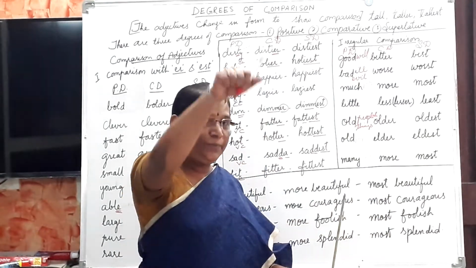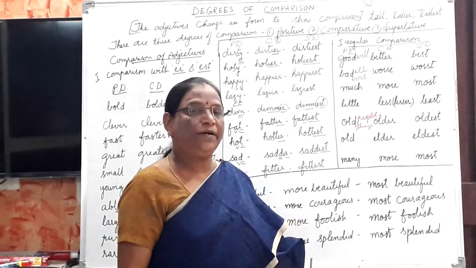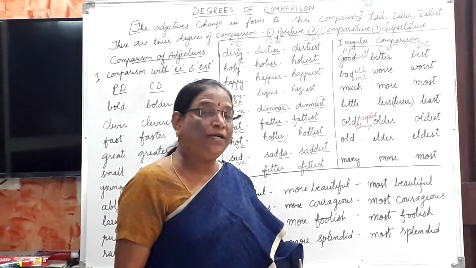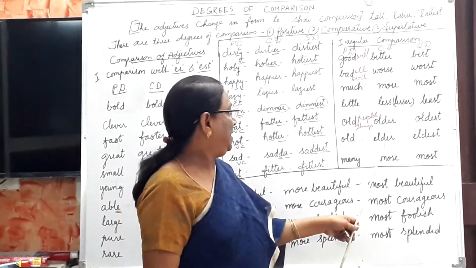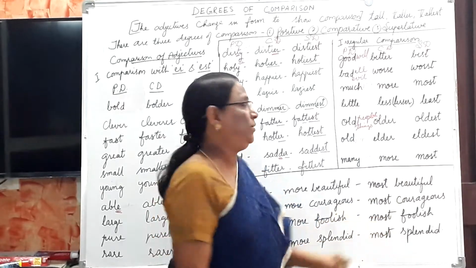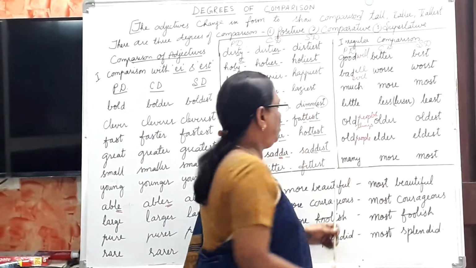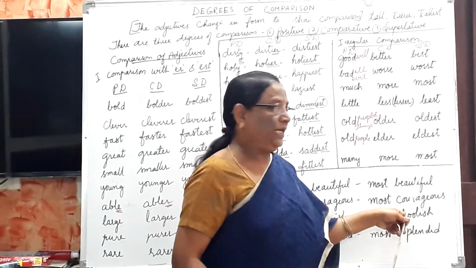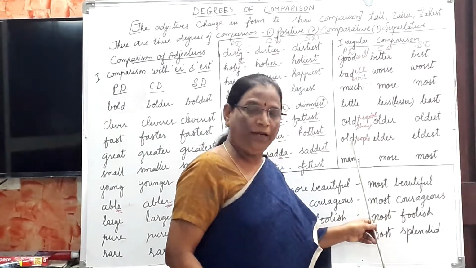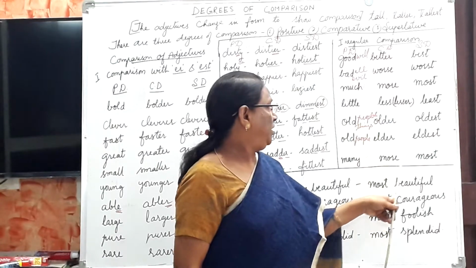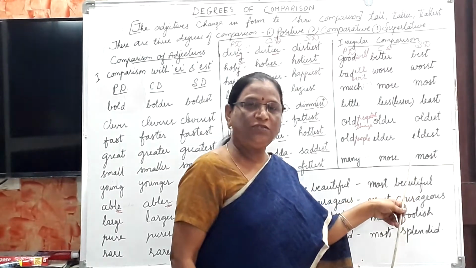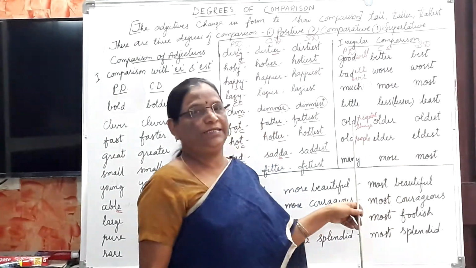That is the oldest building in the town, we say, but we won't say that is the eldest building, isn't it? And eldest is used only for people. Old, elder, eldest, this is used only for people. And old, older, oldest is used for people as well as things.